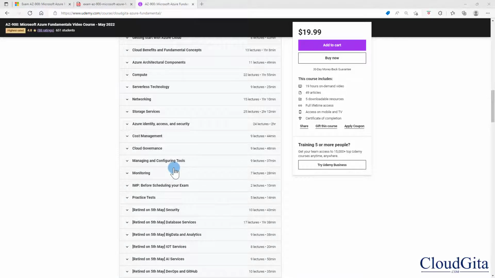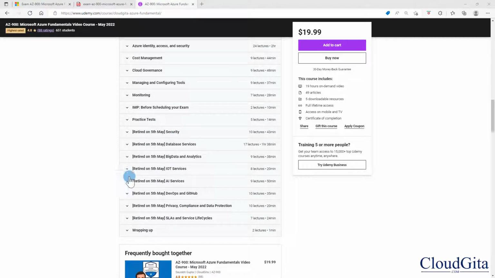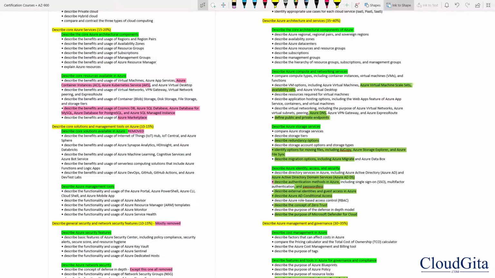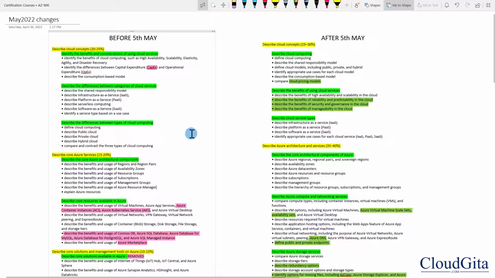But as far as your certification is concerned, your certification course or syllabus or content ends right here on the practice test, and this is all in the archive section or retired section. Now, if you're interested, I can quickly show you what Microsoft has removed or added.